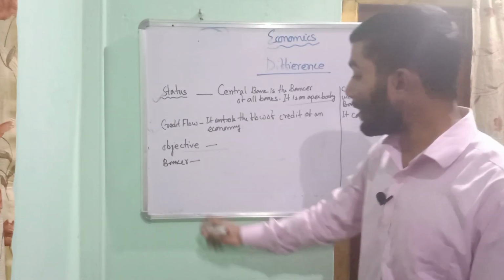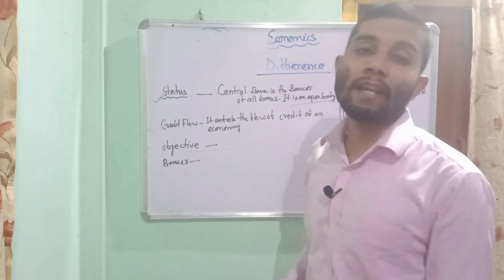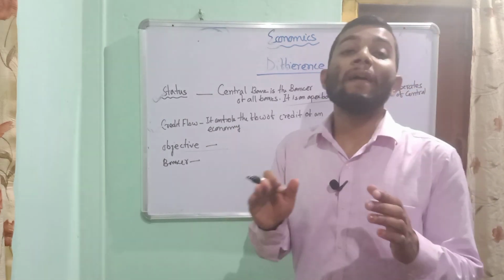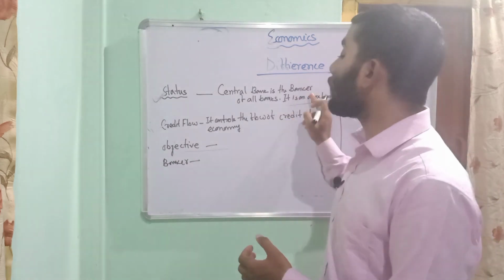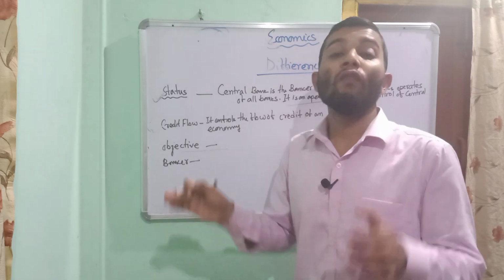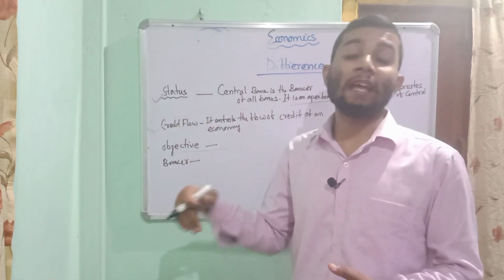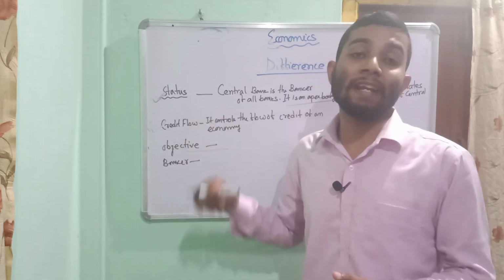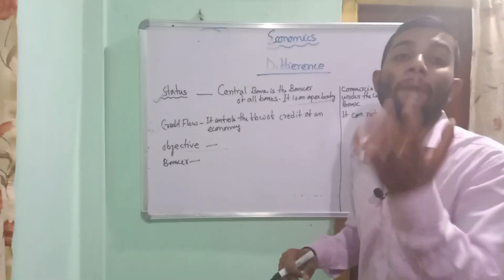Dear student, let me repeat once again. Our first difference is status. The central bank is the apex institution. The central bank is the banker of all the banks. The status of the central bank is that it is an apex institution. It is an apex body.